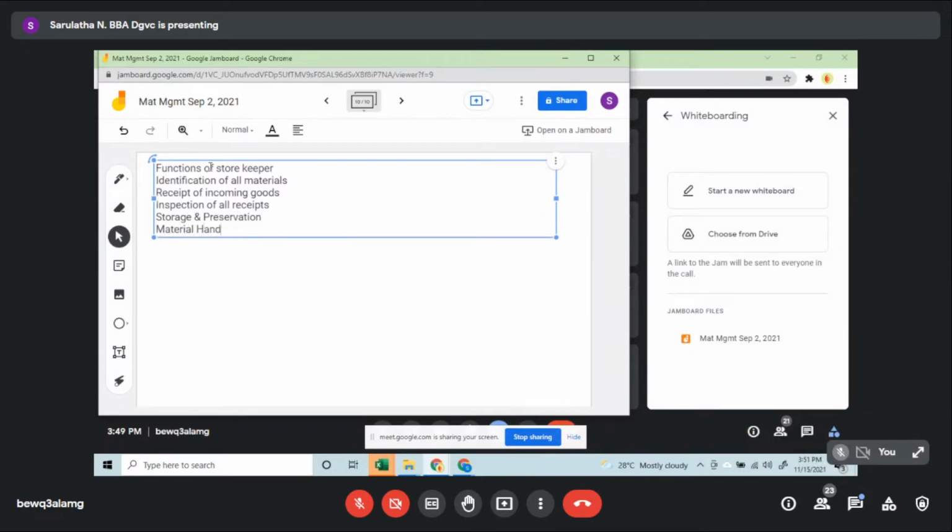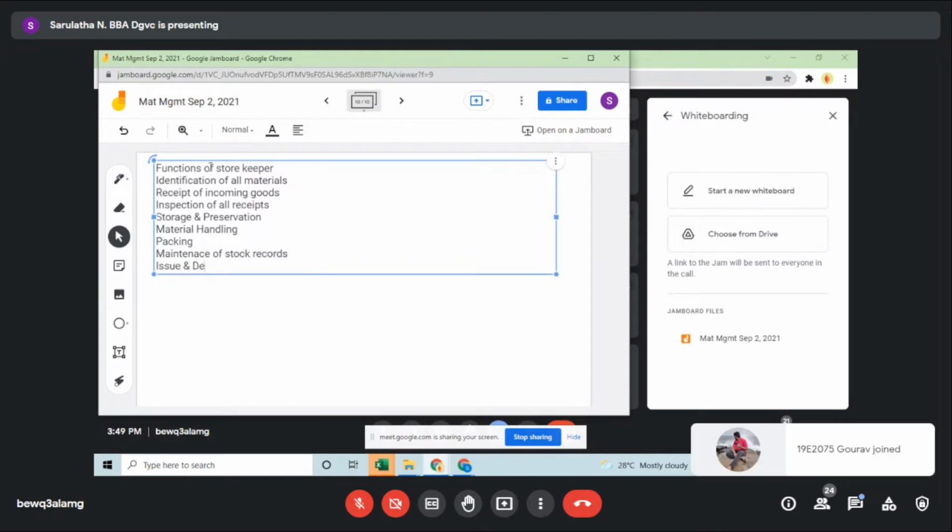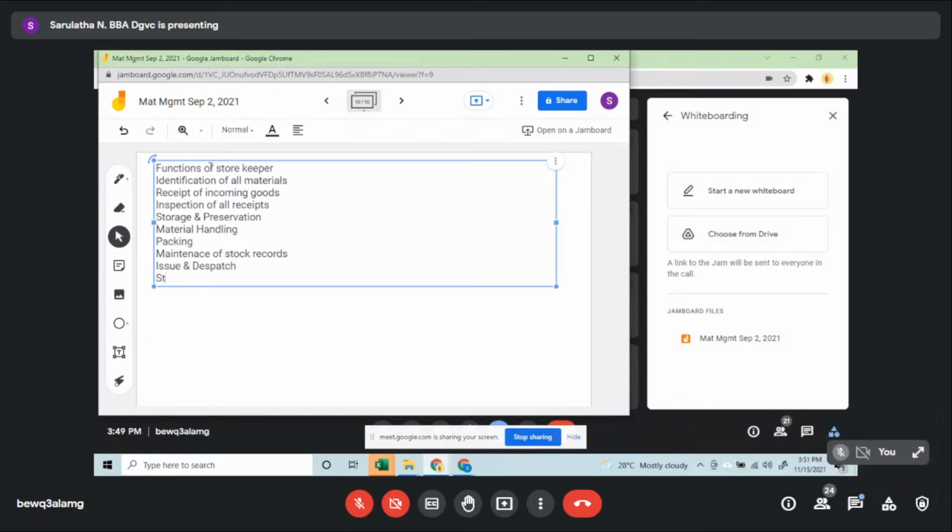Material handling, packing, maintenance of all the stock records. Whenever any other department requests, it has to be issued, and the dispatch has to be done.